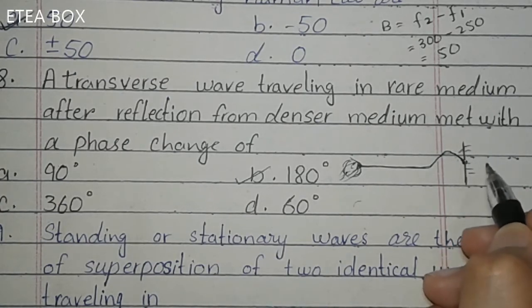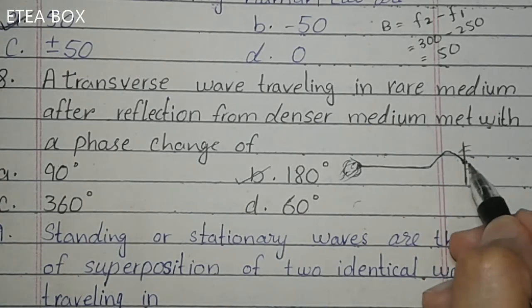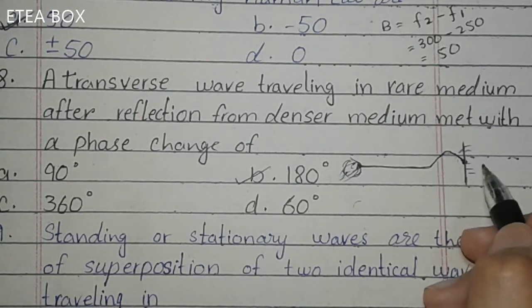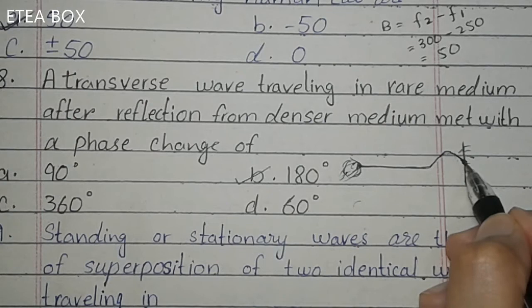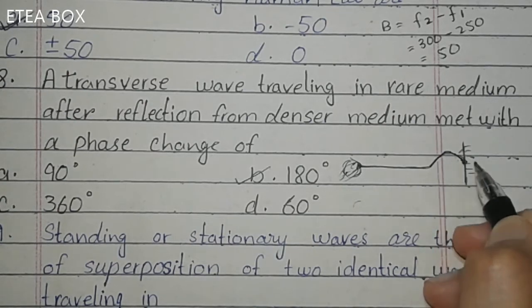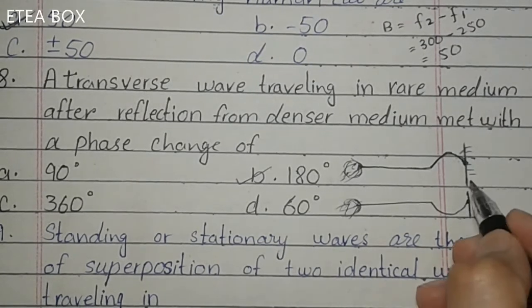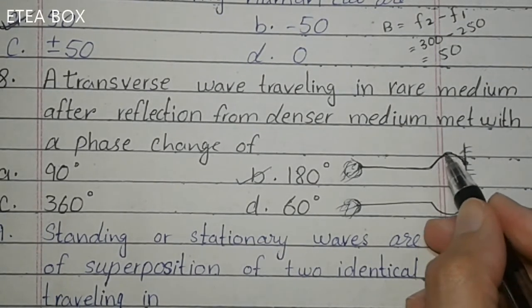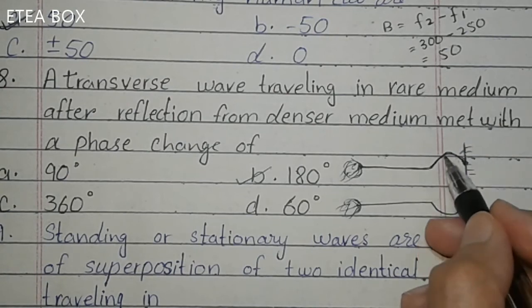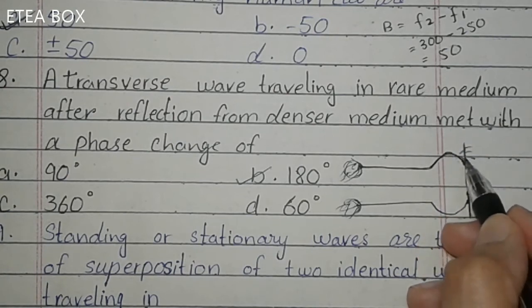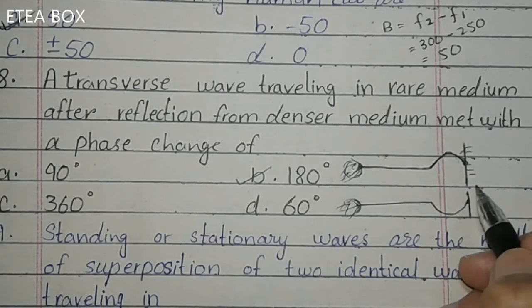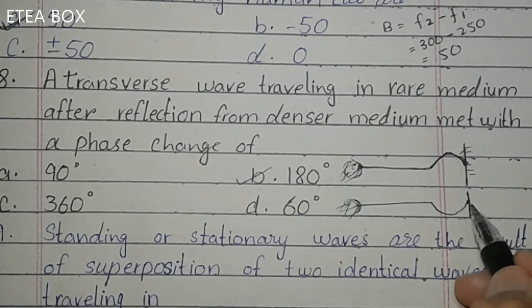But we know that the wall is a rigid particle, okay? The particle of the wall is rigid. So in this case, the wall applies an opposite force on this pulse. So what happened? When the wall applied an opposite force on this pulse, in reaction to the force of the pulse, because this pulse wants the wall to move upward, but the wall cannot move upward. In turn, the wall exerts an opposite force on it, and what happened?